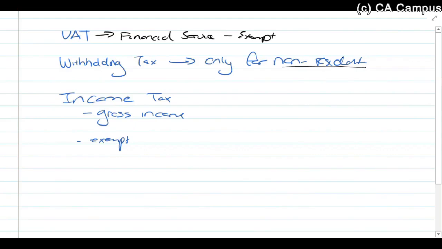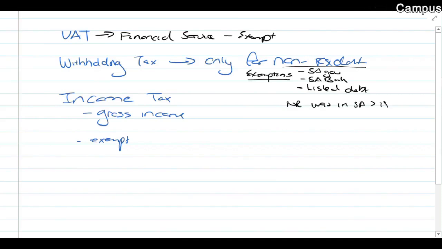As we did during the reading time, remember the exemptions. There are a couple of exemptions: if the SA government pays it, if a South African bank pays it, or if it's in respect of a listed debt. There's also one which says if the non-resident was in South Africa for more than 183 days in the preceding 12 months.